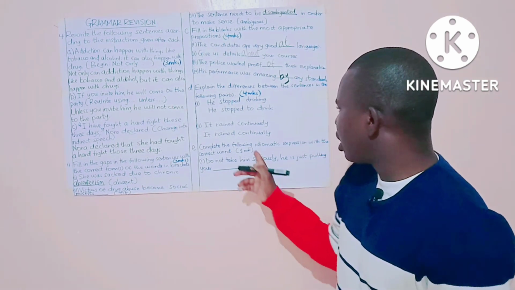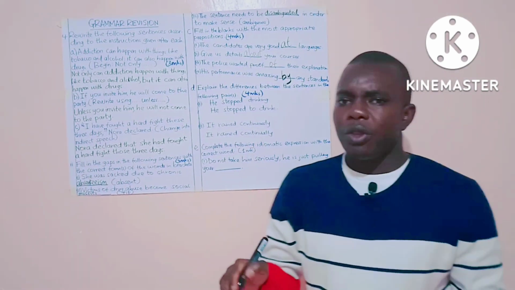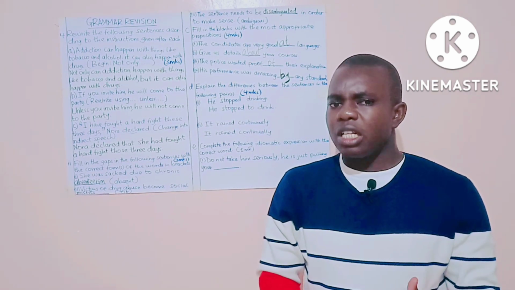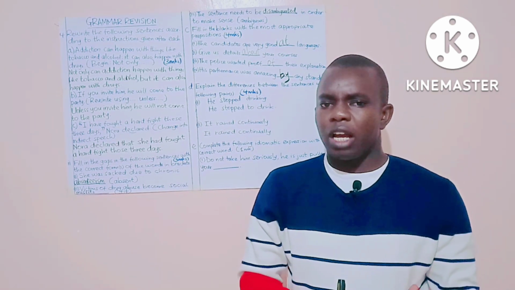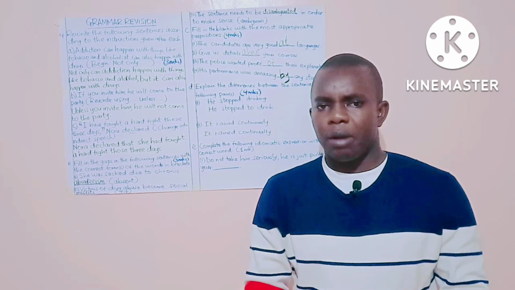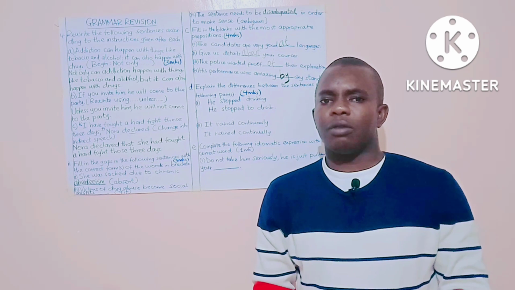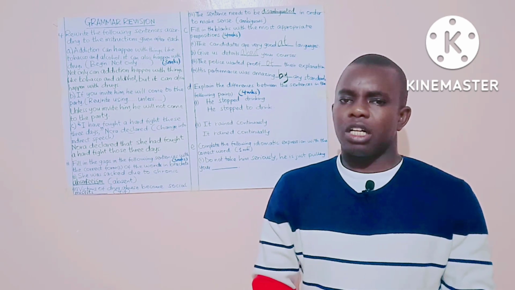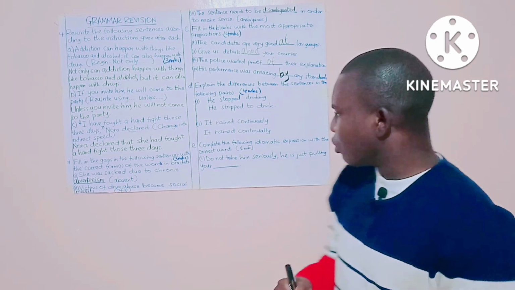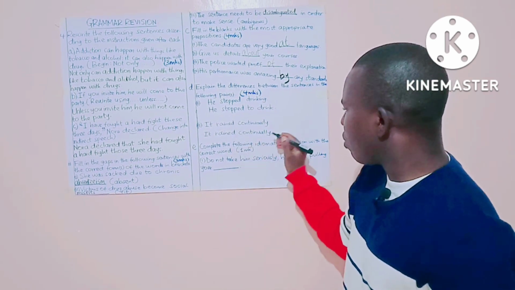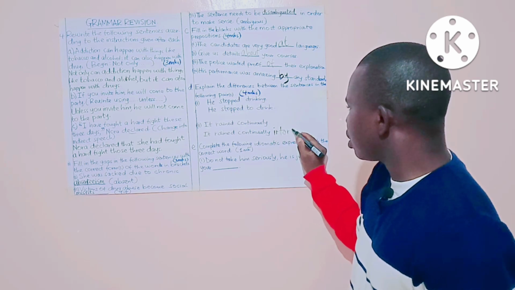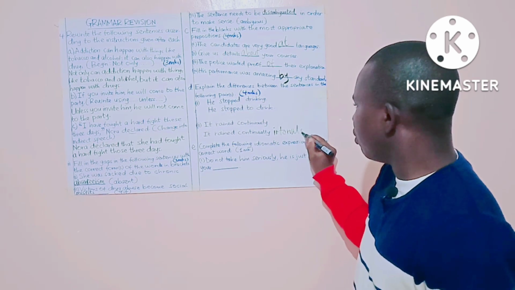Then the second one, it rained continually, means that it rained in intervals. Maybe the rain started at 7 a.m., went up to 8 a.m., took a break, then started again at 9 to 11. So the rain rained at intervals. So the second one, there are intervals or interludes between the rain.